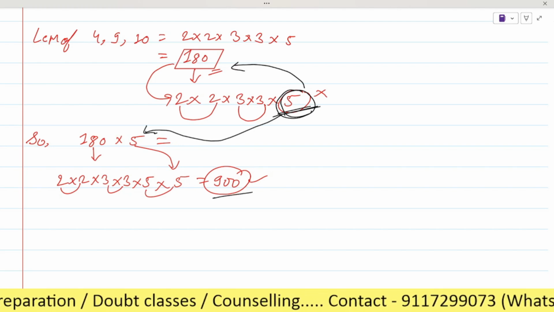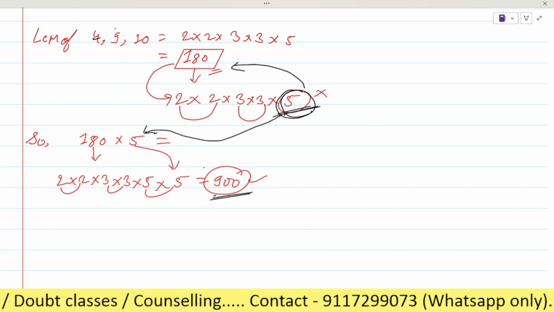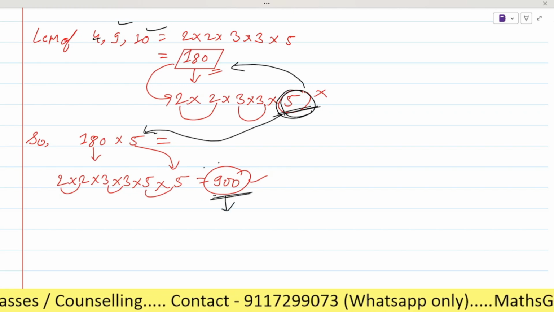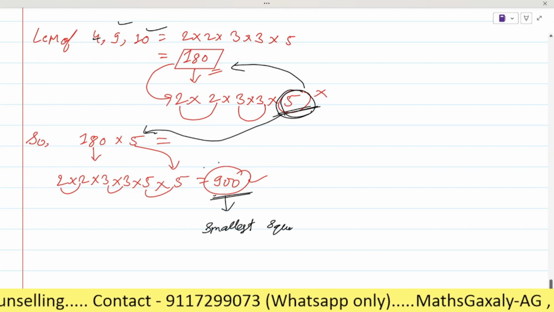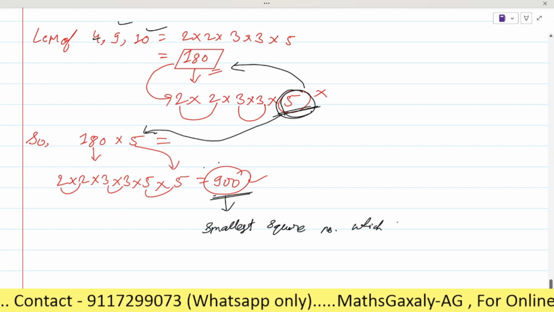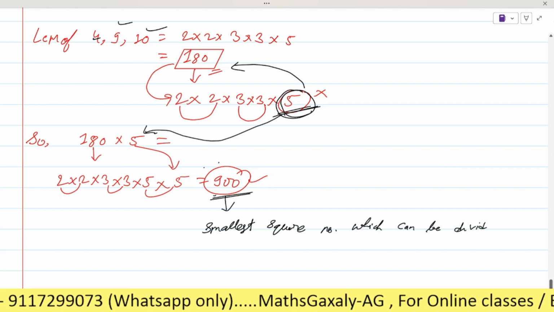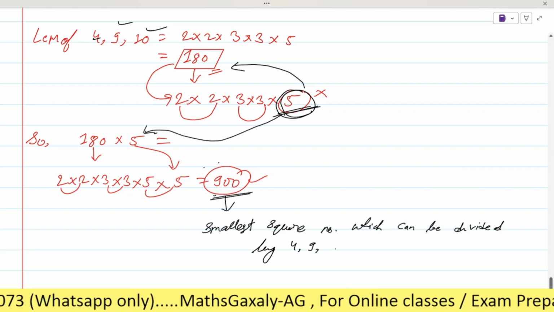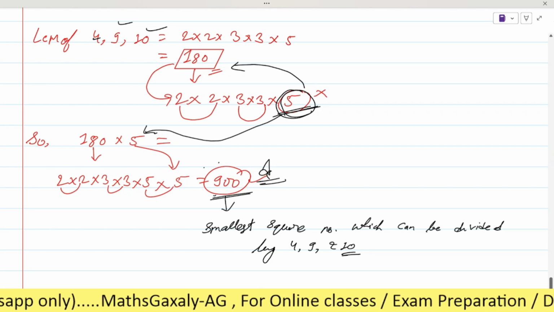So the resultant number will be 900, and this number is also the multiple of 4, also the multiple of 9, and also the multiple of 10. It means this will be the smallest square number which can be divided by 4, 9, and 10. Is it clear? So this will be the answer, right?